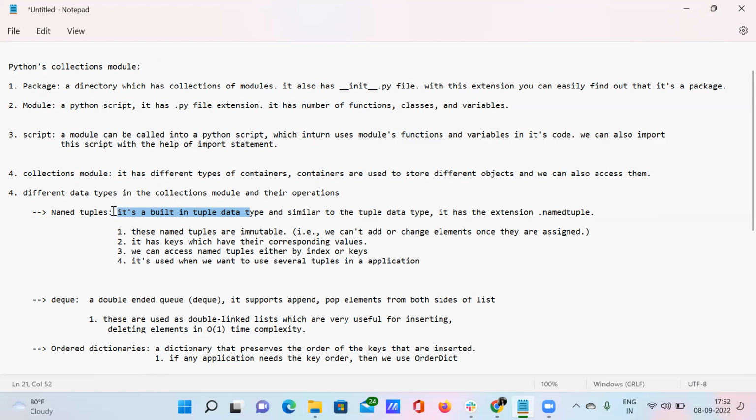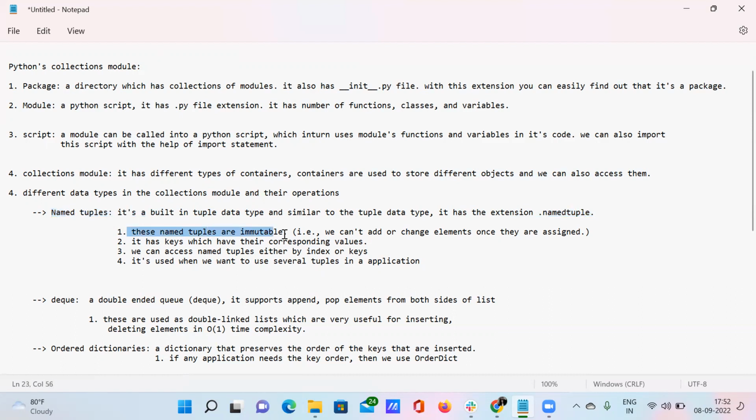So what I'm saying is, named tuples are almost similar to the data type tuple, right? We know what is meant by tuple. It has the extension dot namedtuple. See here, the extension is dot namedtuple. That's nothing but this particular tuple ends with the namedtuple extension. Okay, let me explain all the properties of these named tuples.